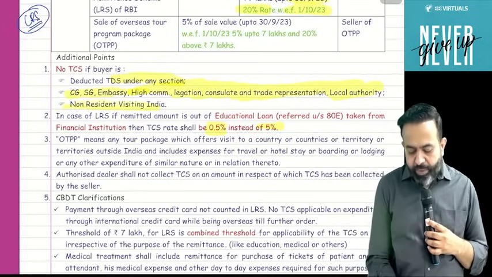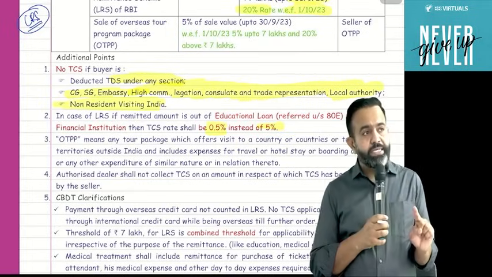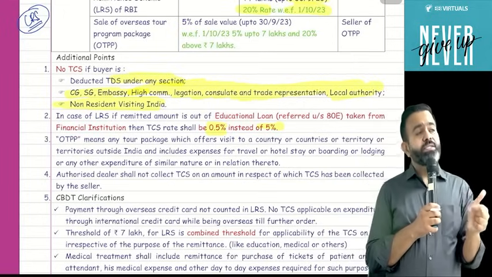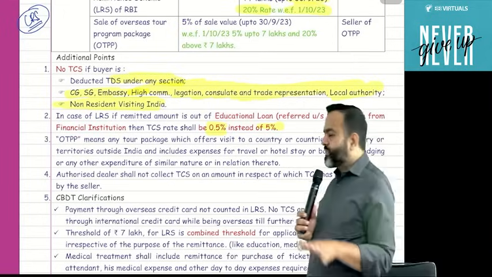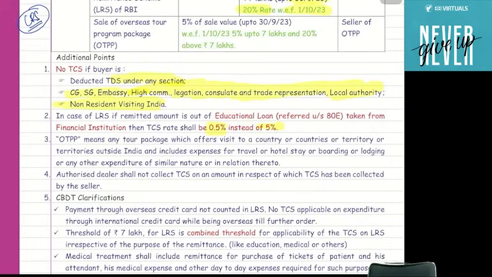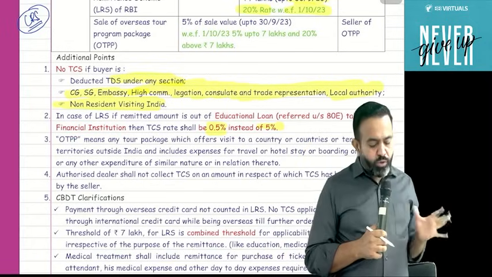And one more point, if any non-resident visiting India purchases a package, then TCS is not applicable. I can take an example. Suppose one person from abroad just came to India as a non-resident visitor, and suppose he purchased a Singapore package, or a Bangladesh package, or from India he purchased a Sri Lanka package, then TCS is not applicable. So a non-resident visiting India may purchase a package for foreign currency travel, and then TCS is not applicable.